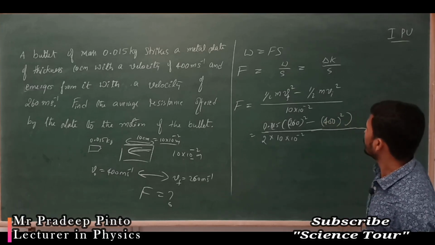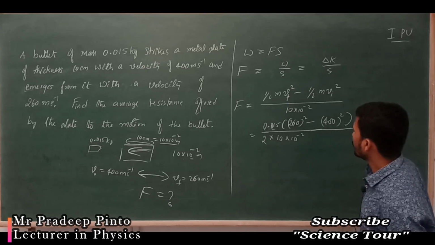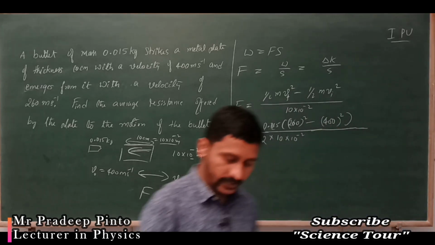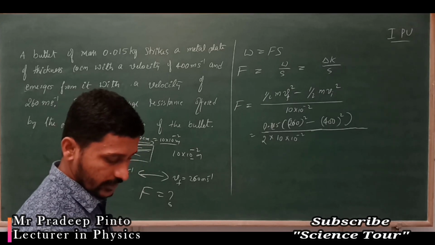So what is the value you are going to get, you have to find out.